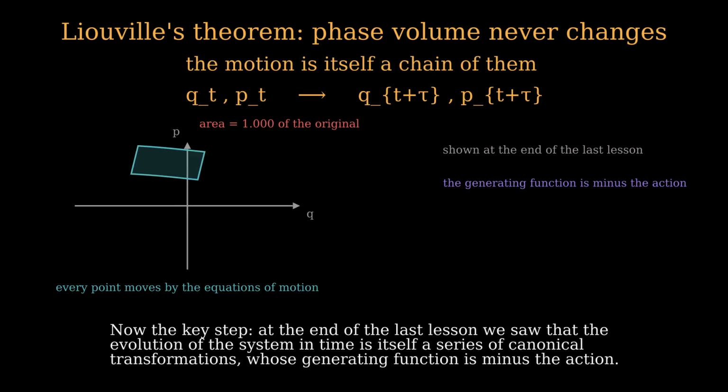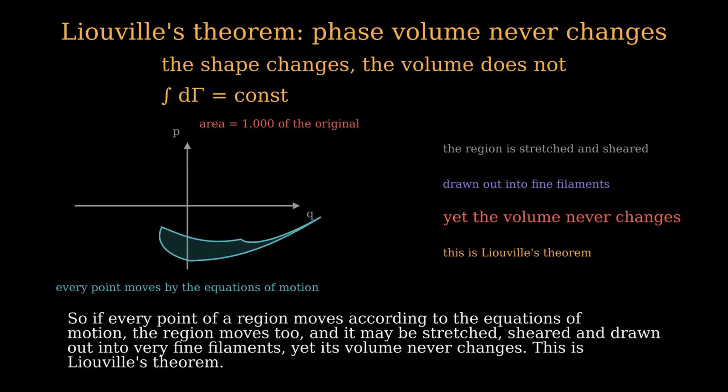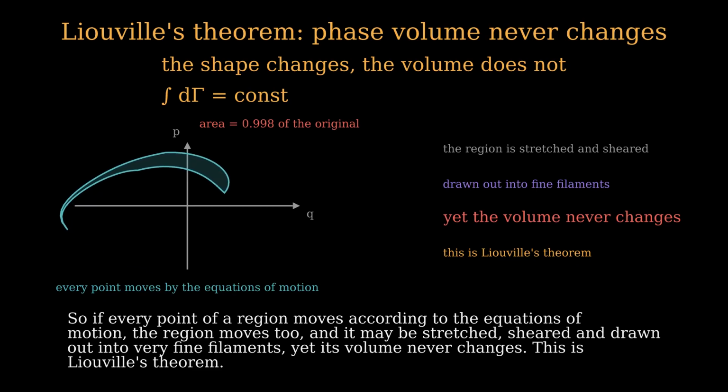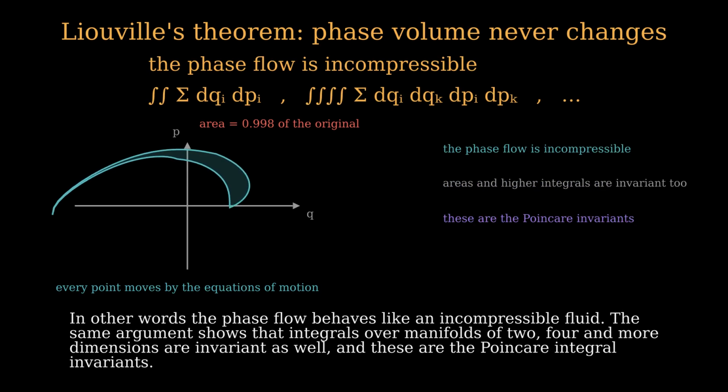Now the key step. At the end of the last lesson, we saw that the evolution of the system in time is itself a series of canonical transformations, whose generating function is minus the action. So if every point of a region moves according to the equations of motion, the region moves too, and it may be stretched, sheared and drawn out into very fine filaments, yet its volume never changes. This is Liouville's theorem. In other words, the phase flow behaves like an incompressible fluid.